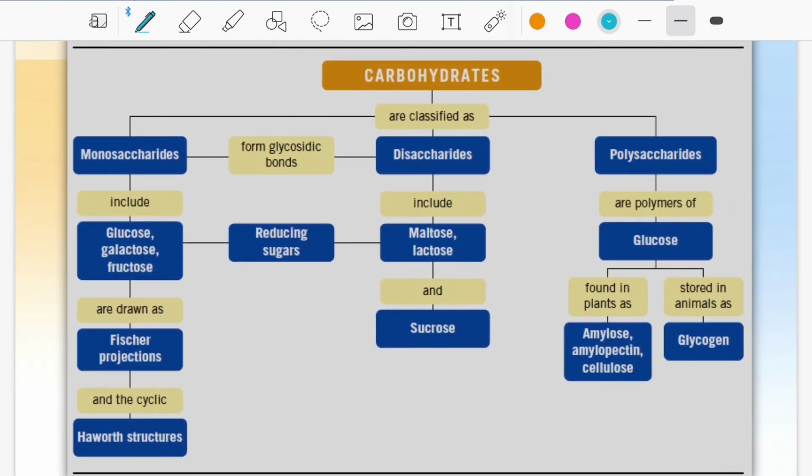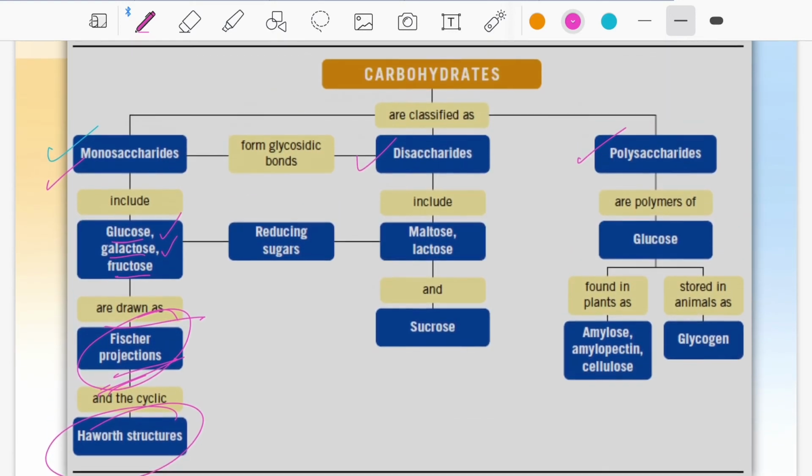Carbohydrates. The carbohydrates are classified into three major types: monosaccharides, disaccharides, and polysaccharides. Monosaccharides consist of glucose, galactose, and fructose. Here the glucose and galactose have an aldehyde group, but fructose has a keto group. As drawn in Fischer projections, we can draw in Fischer projections or a Haworth structure. The ring type structures are called Haworth structures.